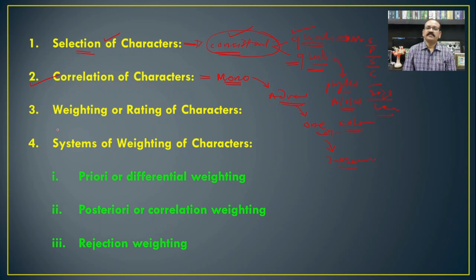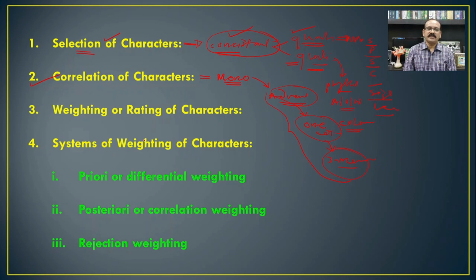So these are the characteristics which are found in the monocotyledons, and hence we can say that these characteristics will always be present in the same organism. Such characters are considered as correlated characters.